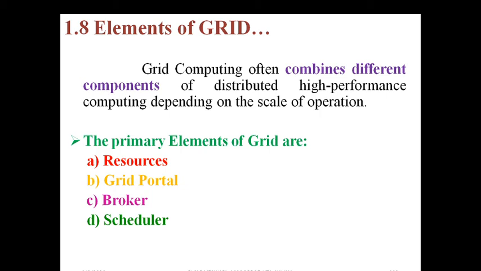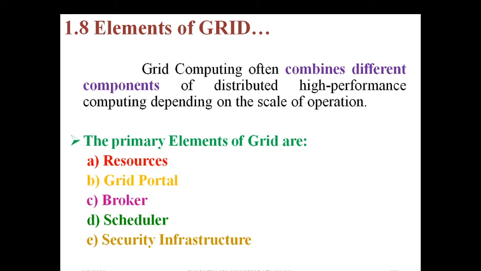Scheduler, very very important. See, I have work to complete or finish my job, but the CPU is sitting idle. Nobody is there to allot my work to that CPU. Even though I have a lot of resources, the CPU and processor are available, no one is there to allot that work. Can you automatically assign your work to a CPU which is free somewhere else in the world? No, not possible. So the scheduler is the one who will take care of all the allotments of your work, like processor, memory, and bandwidth capability.